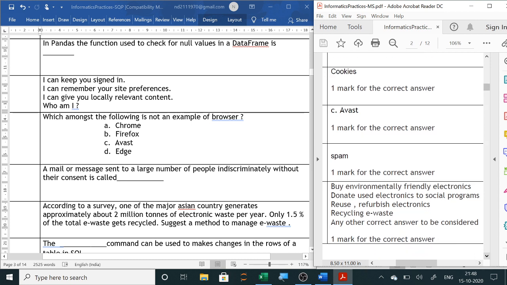So videos, many things you will get about that topic. And whenever you are signing in, it will ask you whether to save it or not. So I can keep you signed in. So cookies is the answer.